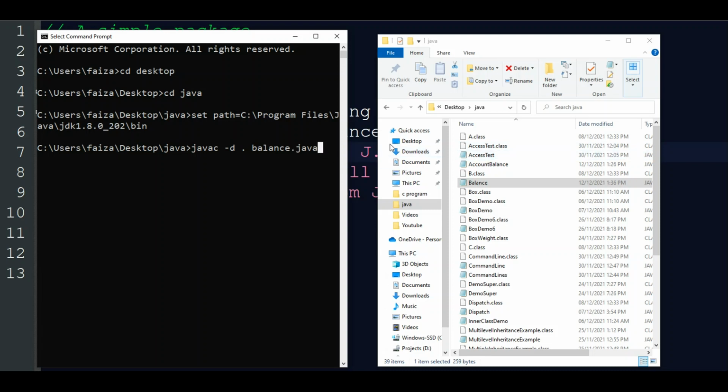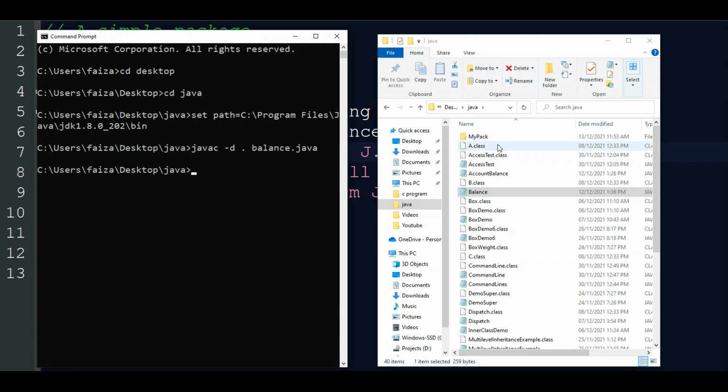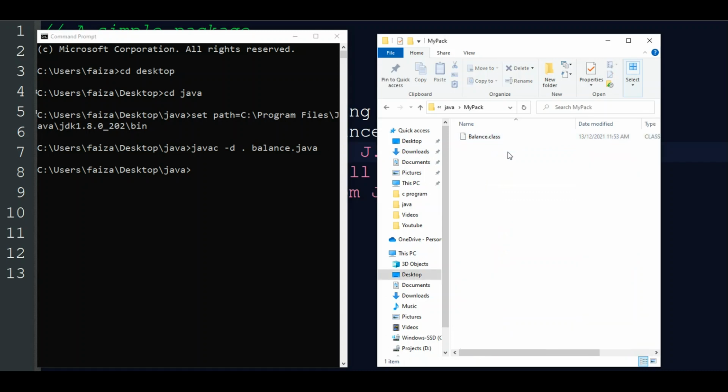Let's see both windows at the same time. I am hitting enter. See, the mypack folder has been created here, and inside this mypack folder Balance.class is here. So we only want to compile this Balance.java, with no need to run it.